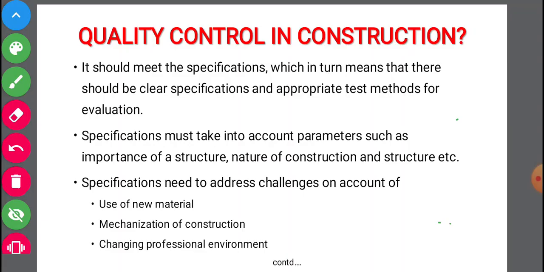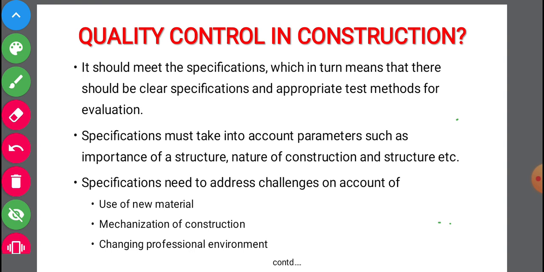And the specifications which are given for the quality check should be clear. So when the specifications are clear, it will make it easy and proper for the person who is doing the measurement or checking the quality.